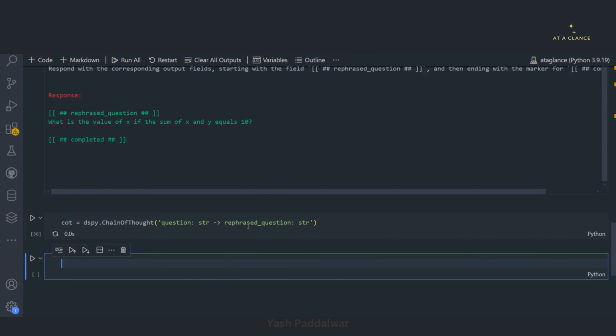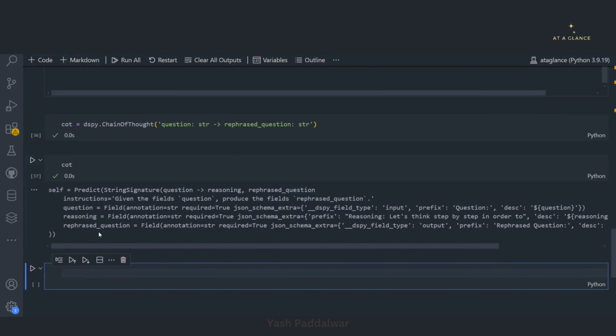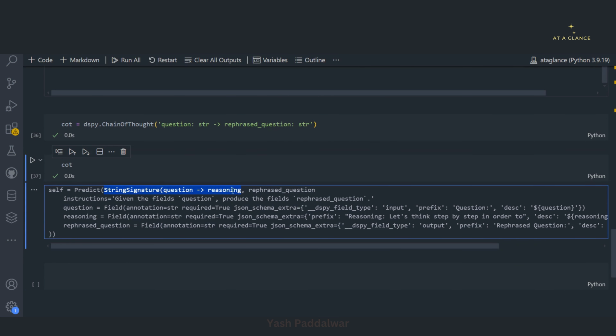Let's execute this, and now if I show you the cot, you can see over here it has taken the signature, but this time with the rephrased question as an output. It also has given the variable reasoning, because chain of thought works on the phenomenon of reasoning. It automatically defines this. The instructions are given like this: the question, the reasoning, and the rephrased question. All these variables are automatically defined by itself.